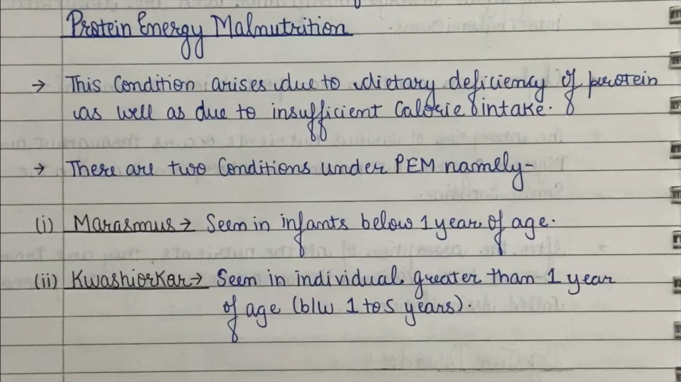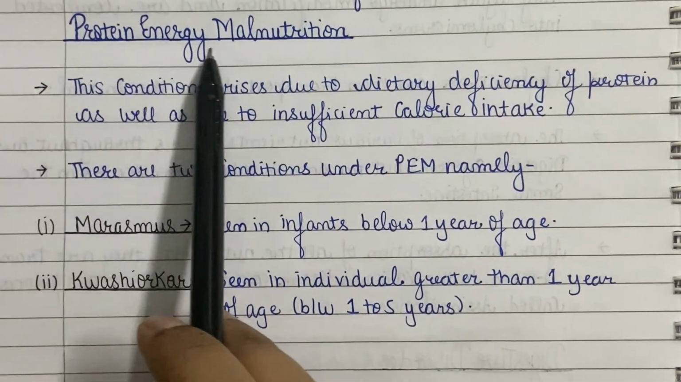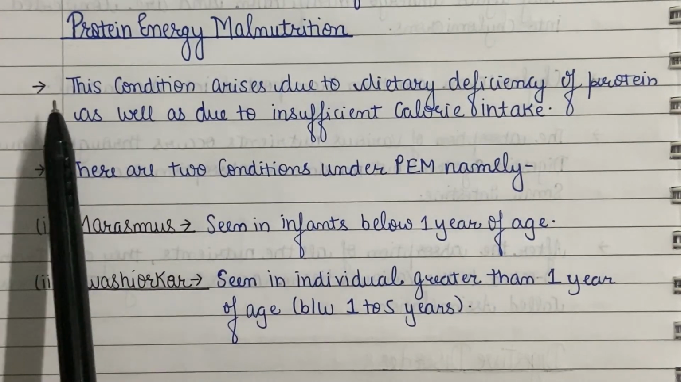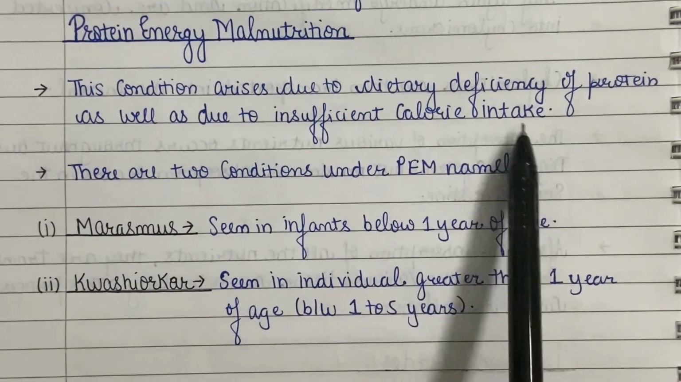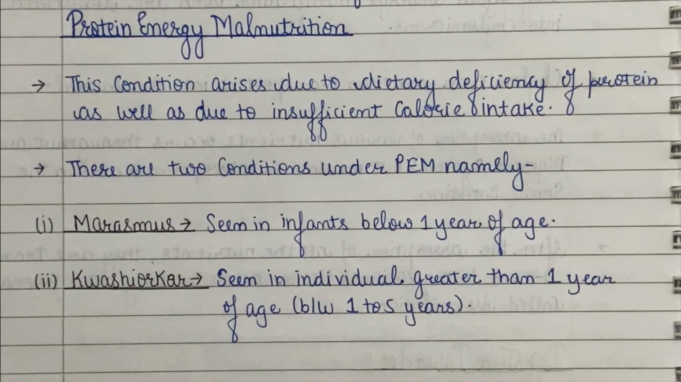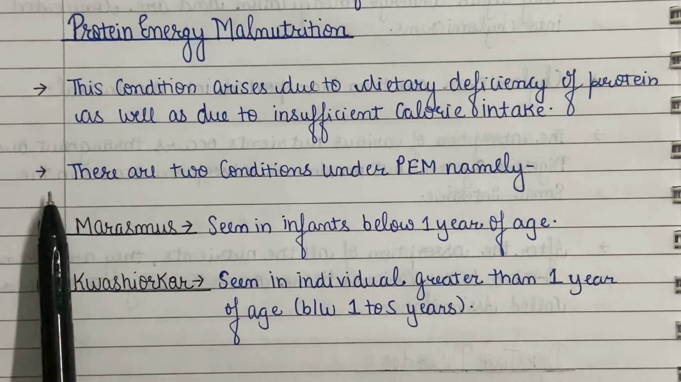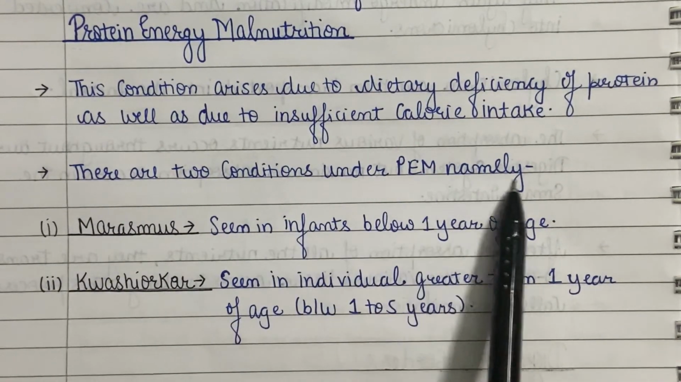The last disorder is a bit different one and is called protein energy malnutrition, PEM. This condition arises due to dietary deficiency of protein as well as due to insufficient calorie intake. This is seen in the population which suffers from hunger and does not have enough food for survival. There are two conditions under PEM, namely marasmus.